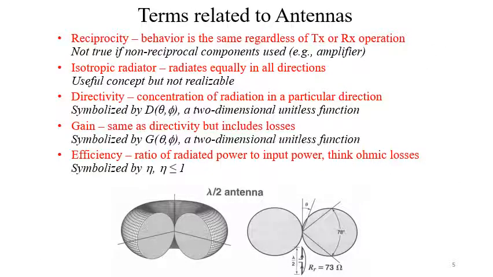Now consider the terms related to antennas. First one is reciprocity. Behavior is the same regardless of transmitter or receiver operation. That is not true if non-reciprocal components like an amplifier are used along with the antenna. Then it will not behave like a reciprocal component.